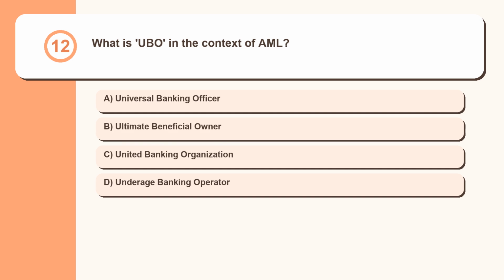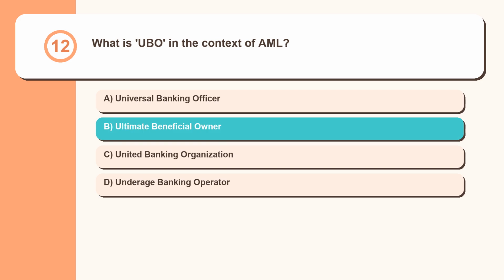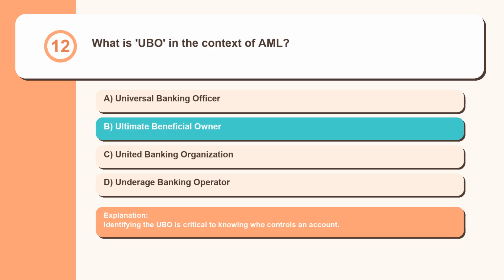Question 12. What is UBO in the context of AML? Universal Banking Officer, Ultimate Beneficial Owner, United Banking Organization, Underage Banking Operator. Identifying the UBO is critical to knowing who controls an account.